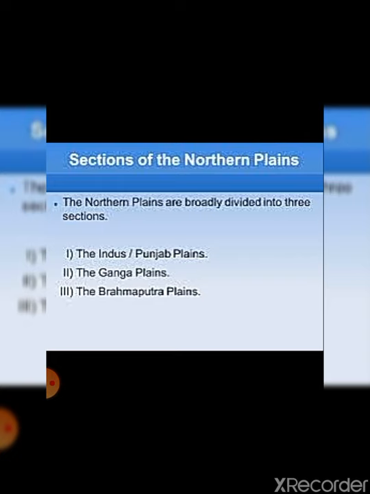लार्जर पार्ट कहाँ पे लाई करता है अब इन पंजाब प्लेन्स का? That is in Pakistan. Other than that, these Punjab plains are dominated by doabs. Doabs का meaning भी बताया था मैंने आप लोगों को, that do means two and ab is used for water. Similarly, Panj means 5 and ab is used for water.